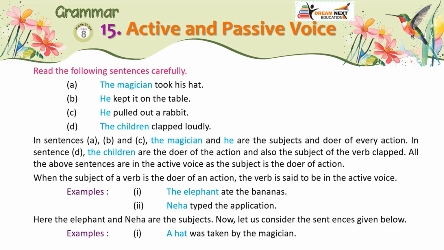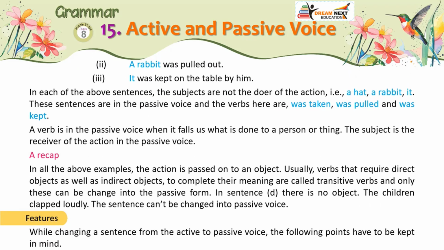Examples: 1. A hat was taken by the magician. 2. A rabbit was pulled out. 3. It was kept on the table by him. In each of the above sentences, the subjects are not the doer of the action, that is a hat, a rabbit, it. These sentences are in the passive voice and the verbs here are was taken, was pulled and was kept. A verb is in the passive voice when it tells us what is done to a person or thing.